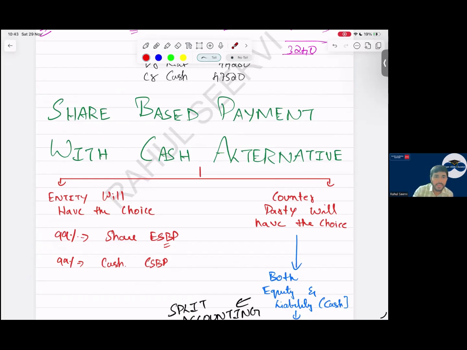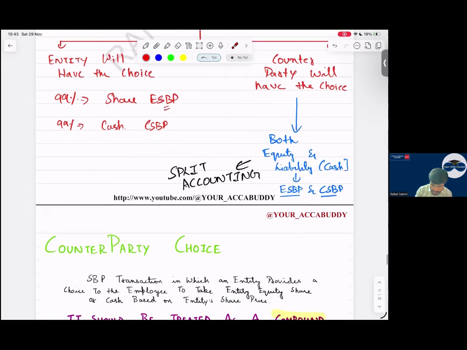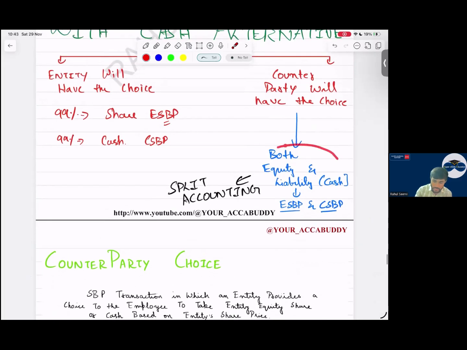That is the reason. Sir, counterparty will have choice. Counterparty means what? You have the choice. If counterparty has the choice, like the hybrid instrument which we have done, entity should record both what? Entity should recognize both equity and liability. Now, how should we do the split accounting? Let us understand here.